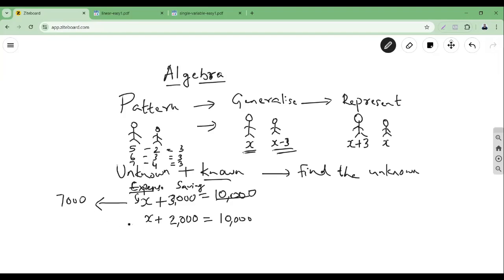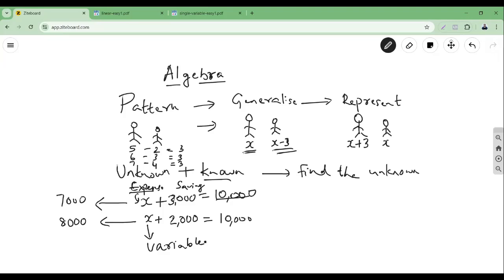But in the second month, the value of X would be 8,000. What do we see here? X is something we don't know, but its value can keep changing. Because it can keep changing, it is called a variable.